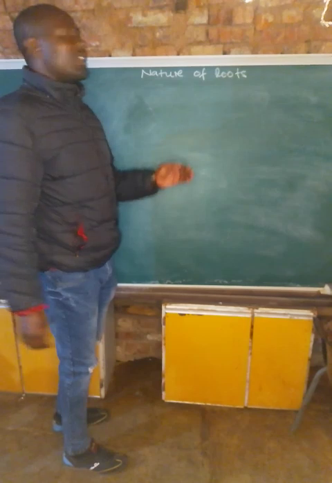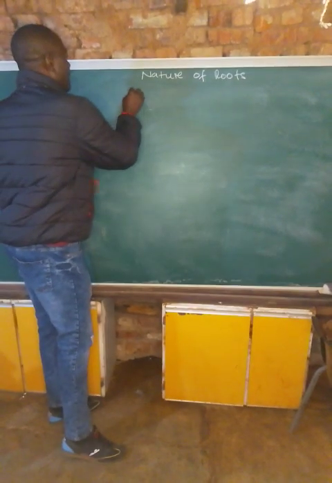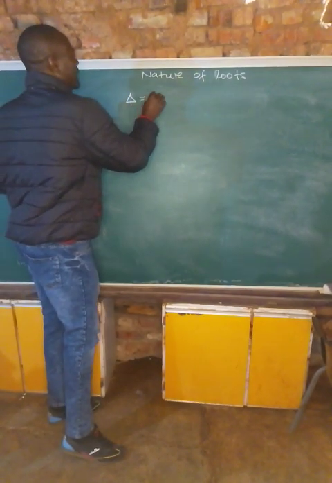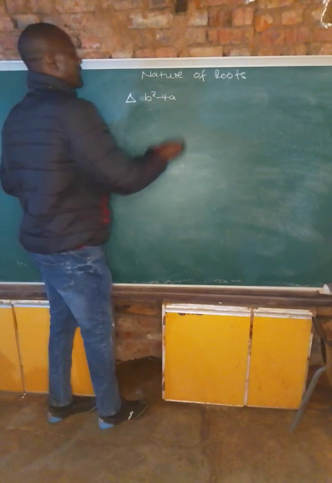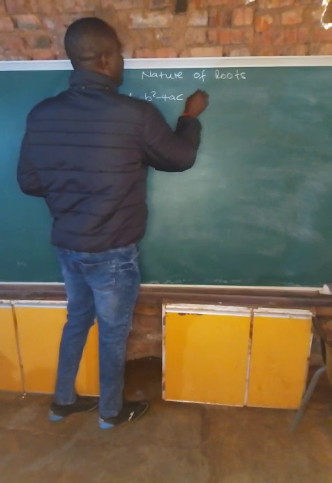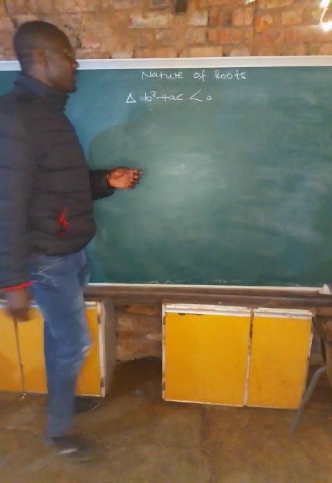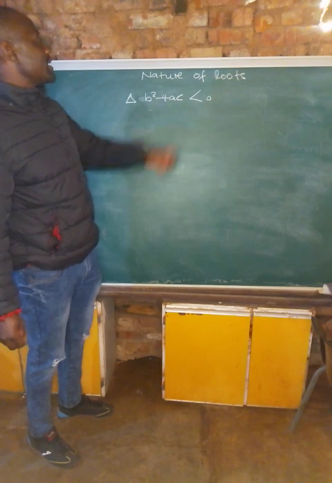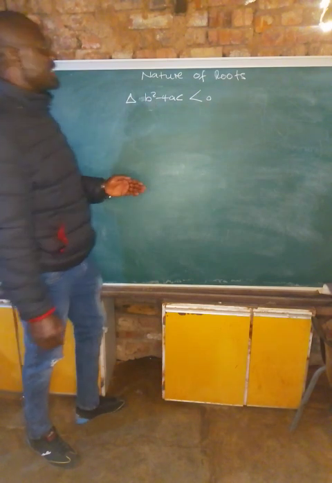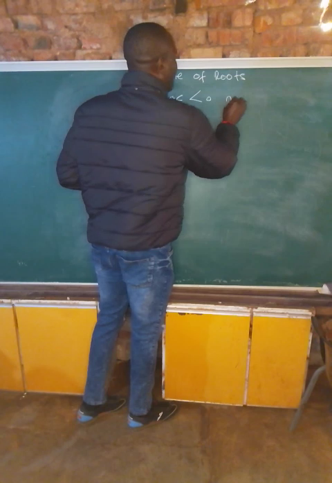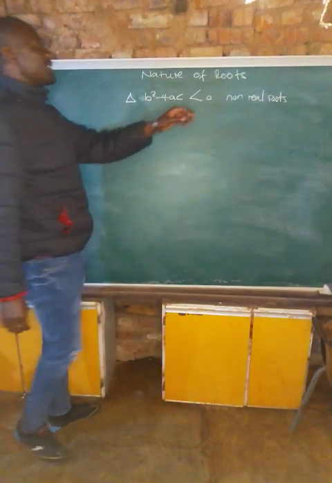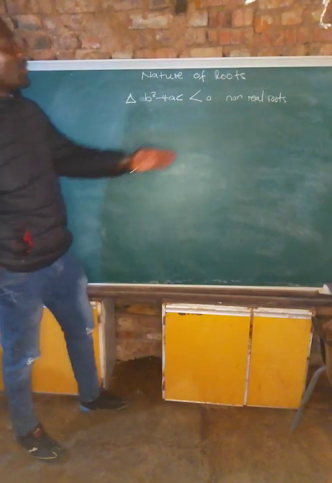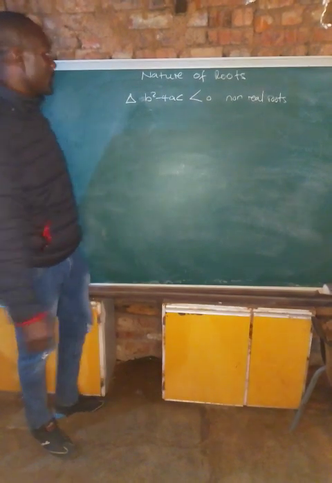So, let's say our delta, b squared minus 4ac, is less than 0. So, when the discriminant is less than 0, what does it mean? It means the roots are non-real roots. It means the roots are non-real, or they are imaginary roots.